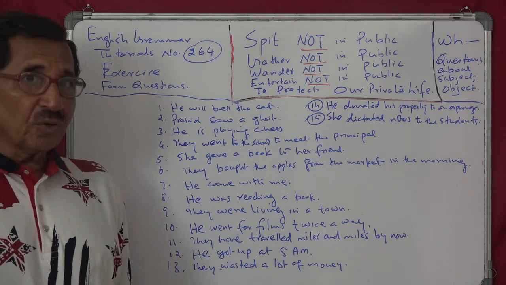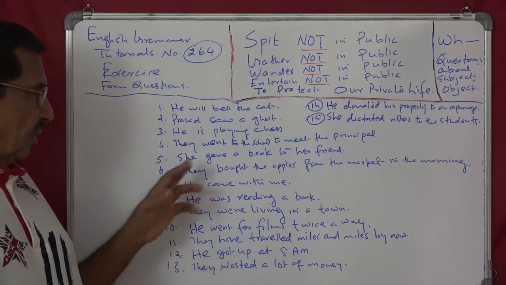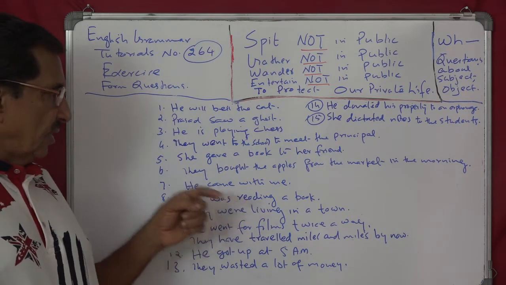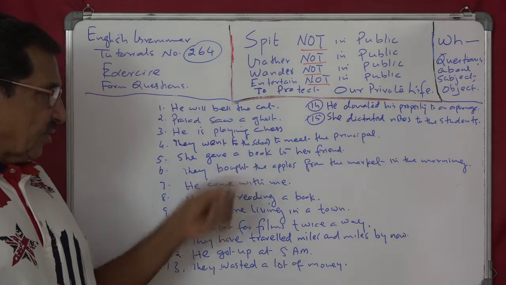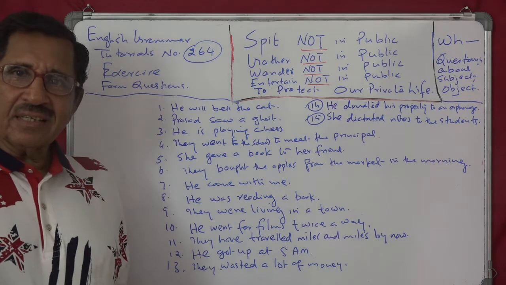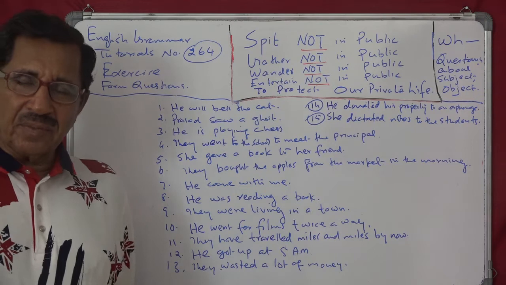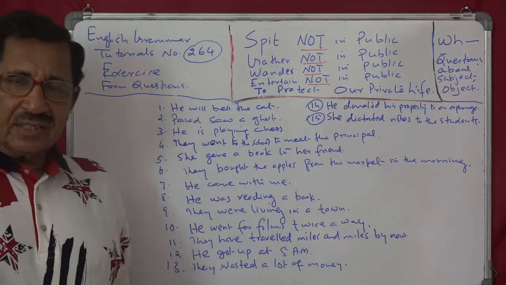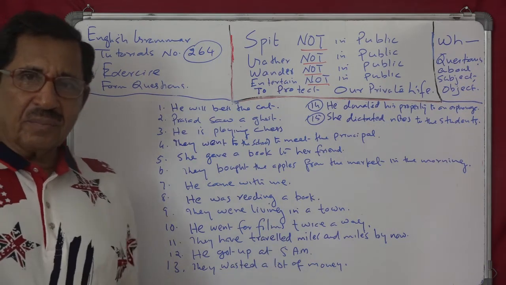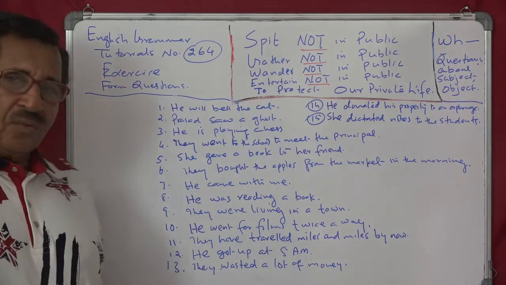She gave a book to her friend. Who gave a book to her friend? She gave a book to her friend. What did she give? She gave a book. Direct object. To whom did she give? Indirect object. Also, to her friend is the object of the preposition also. So therefore we can say, to whom did she give a book?